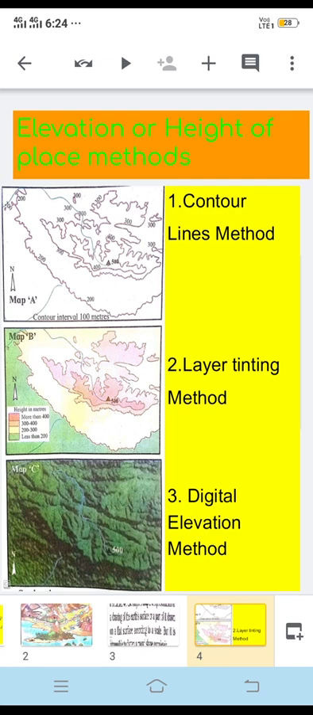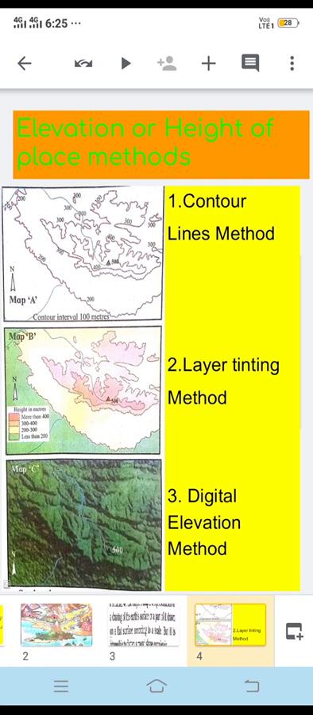Most of the time this type of method is used by archaeologists, architects and various other people. In the past this was mostly used, and now different techniques are used. You can see there is no color used here, no color combination, just lines are drawn. You have to remember, the locations of the same height are joined with a line. Such lines are called contour lines.